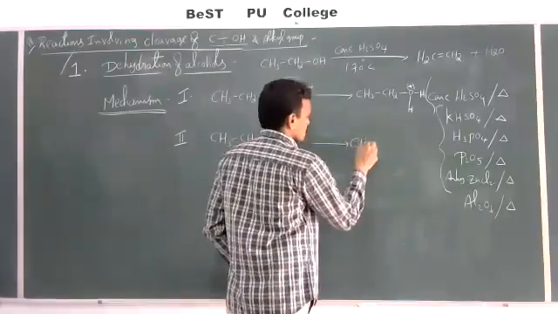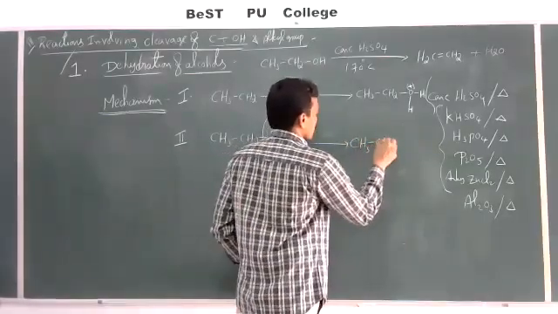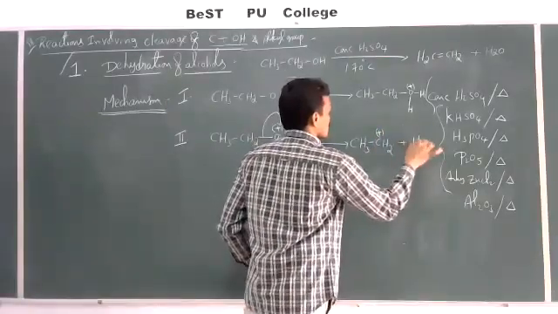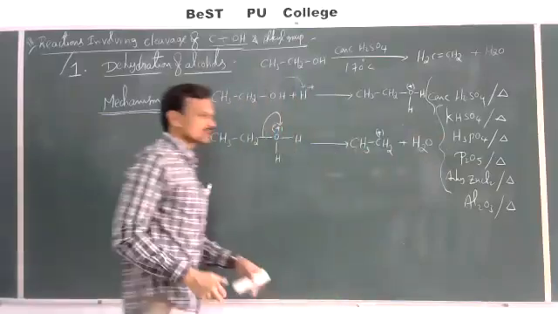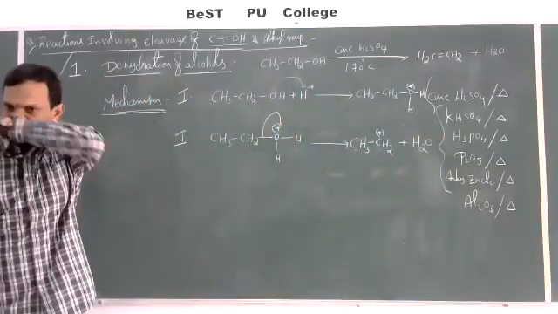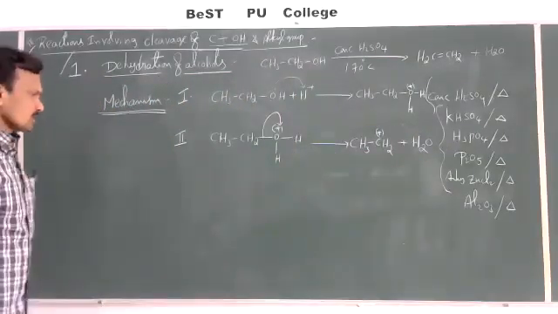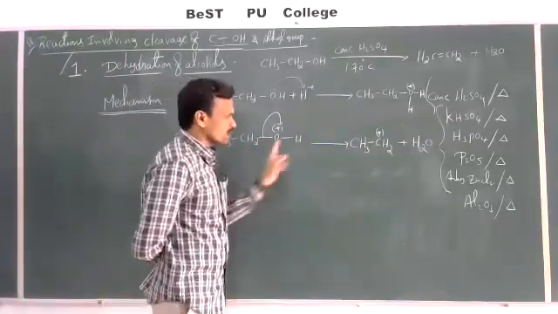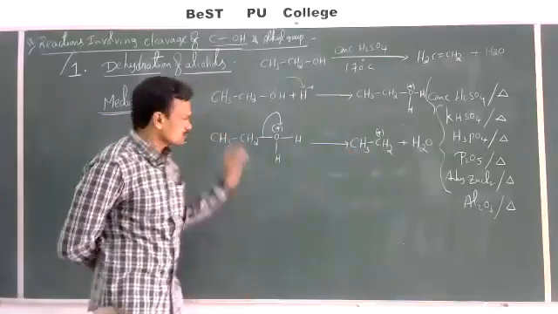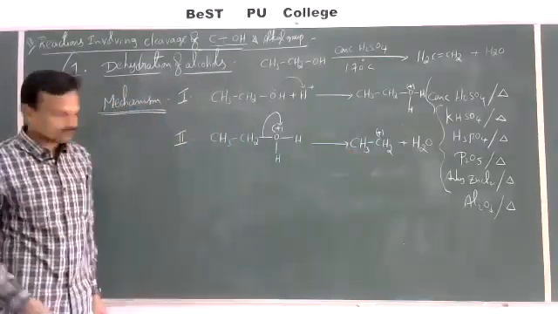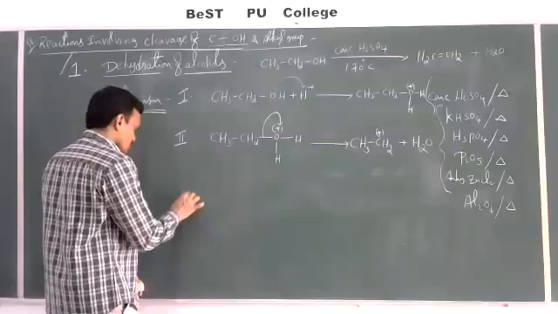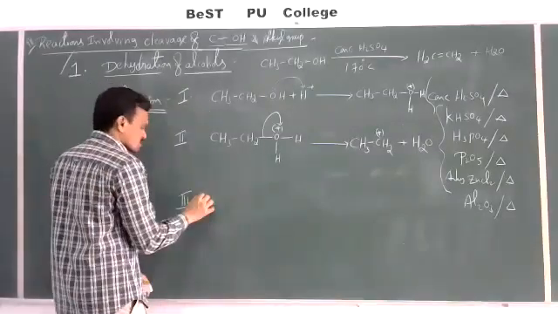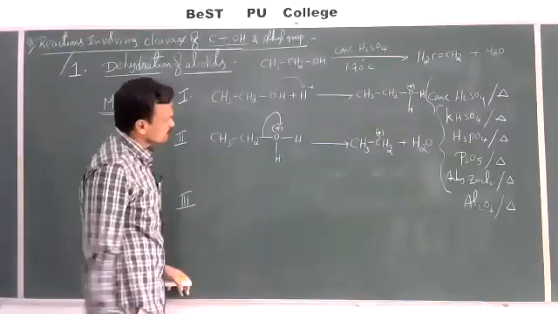So this becomes CH3CH2+ plus H2O. Ethyl carbocation will be formed here. So loss of a water molecule from protonated alcohol gives ethyl carbocation. This is the second step. Now come to the third step. In the examination you should write the mechanism also. I'm just writing the equations here.